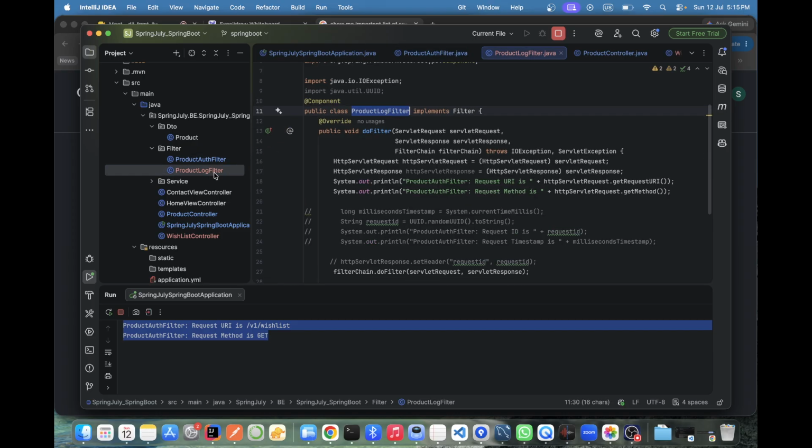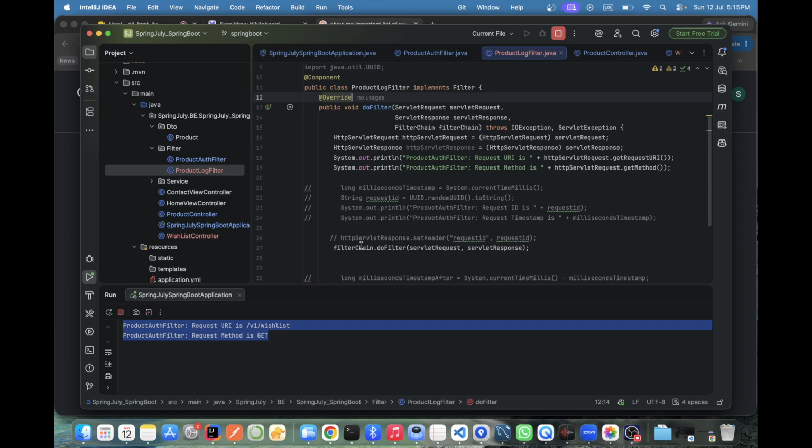We are calling the function do filter with the help of the filter chain object. So where is that filter chain coming from? The filter chain is a parameter here. As I told you, this method has three parameters: request, response, and this is the next filter.